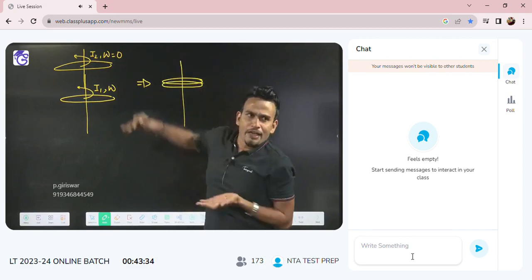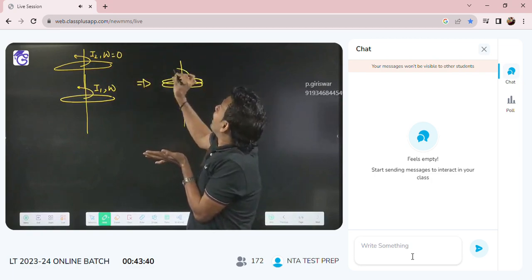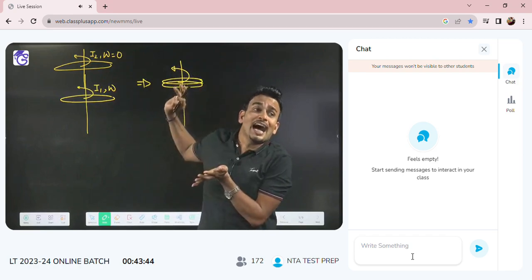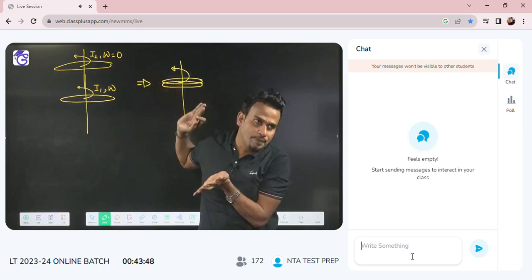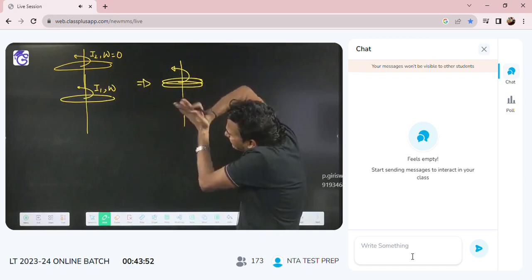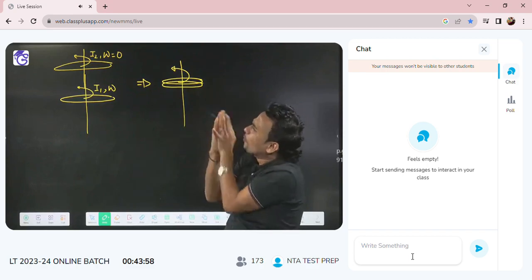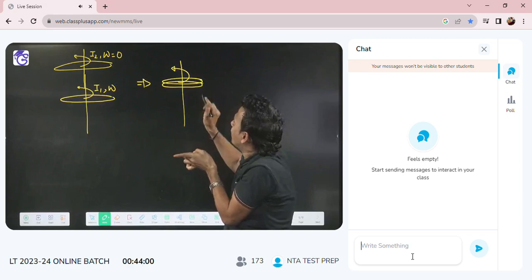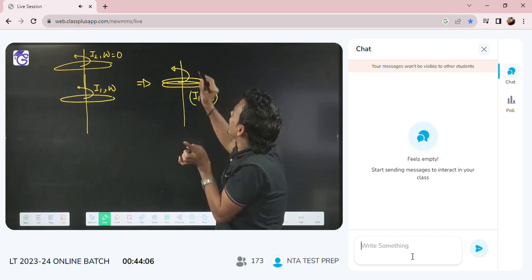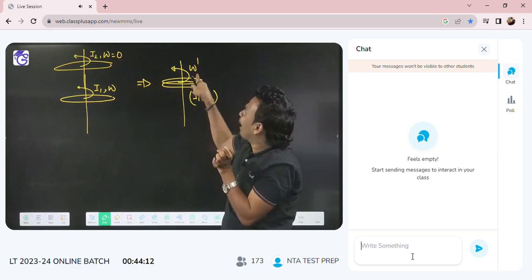If you couple these two disks, finally they will rotate with the same angular velocity. The question is asked to find that final angular velocity. Right now one is rotating, the other is not. If you couple them, in the beginning the system will be disturbed, but finally both will rotate together as a single disk whose total moment of inertia will be I1 plus I2, with some angular velocity omega dash. The question asks to find this final angular velocity.